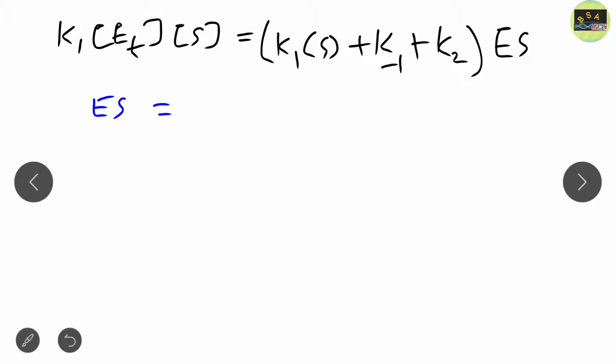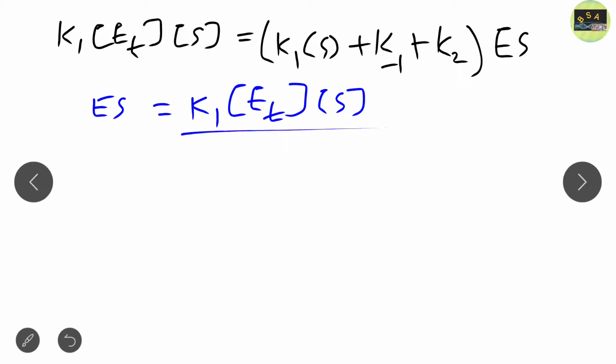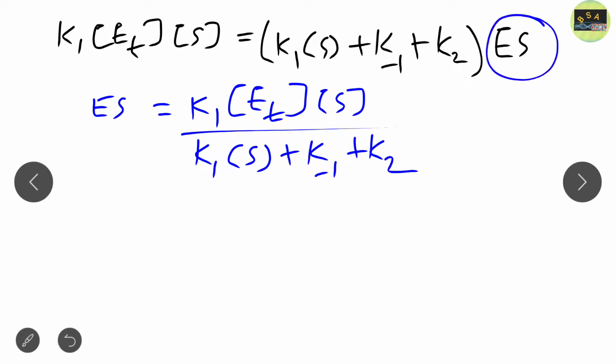If we take ES on this side, we simply get k1 ET and substrate divided by the right side of the equation, k1 S plus k minus 1 plus k2. It's very simple. We solve the equation for ES, that is, we take ES to the left side, and we put it like this as a simple mathematical expression. Now again we simplify this equation, how? By combining the rate constants into one expression.